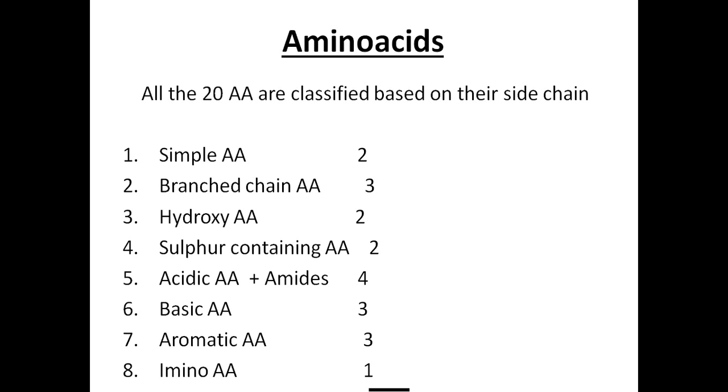valine, leucine and isoleucine. Hydroxy group containing amino acids: serine and threonine. Sulfur containing amino acids: cysteine and methionine. Acidic amino acids: aspartic acid and glutamic acid, and their amide forms, asparagine and glutamine. Basic amino acids: arginine, histidine and lysine. Aromatic amino acids: phenylalanine, tyrosine and tryptophan, followed by the amino acid proline. So a total of 20 amino acids are classified like this based on the side chain and structure.